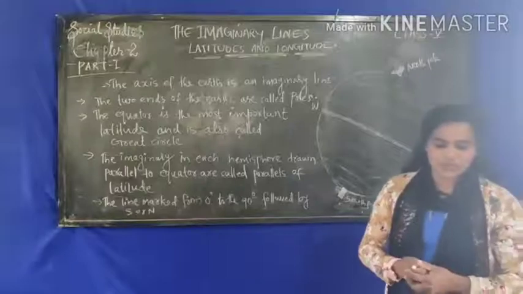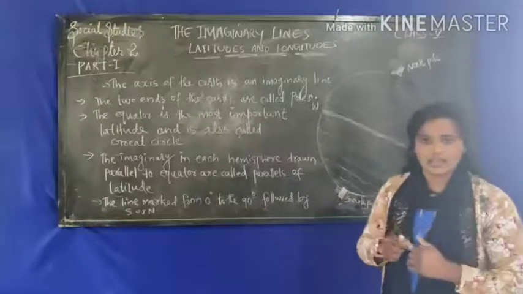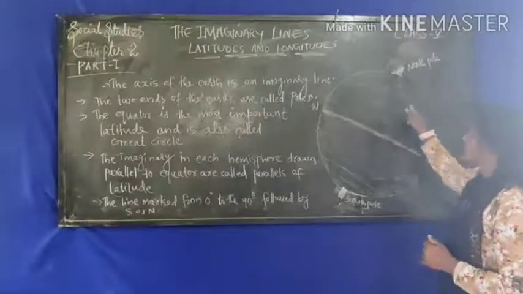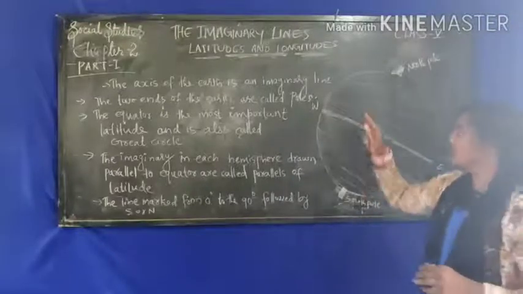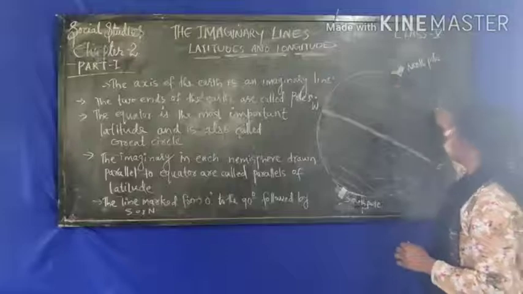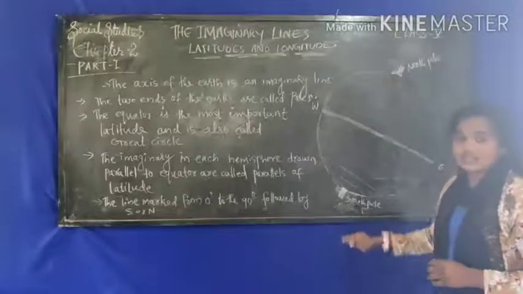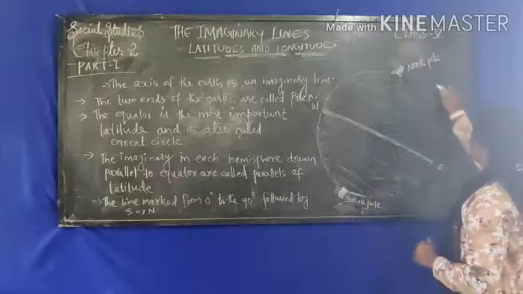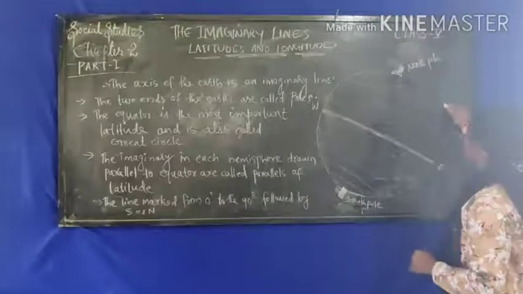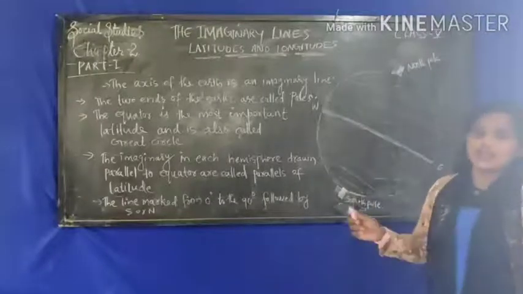When we look at the globe, we see a number of lines on it. So many lines are there on the globe. Some of the lines are horizontal, some are vertical. So you can see two types of lines. Some of them are like this, and some of them are like this, isn't it? So what are these lines?